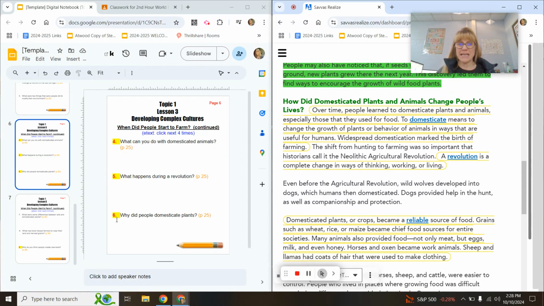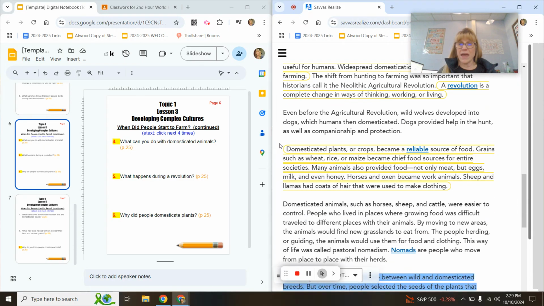All right, number 6, why did people domesticate plants? You will find that answer in this paragraph. Once we start reading, it'll start here, but when it reads this paragraph right here, that is where you will find the answer to number 6.